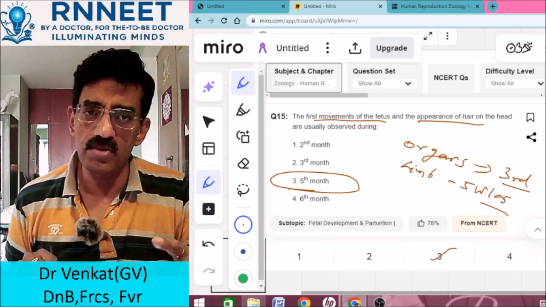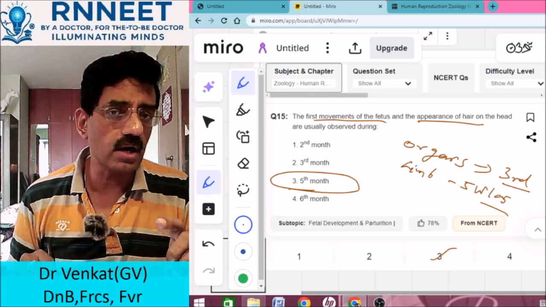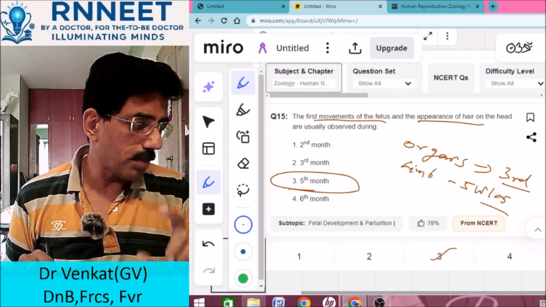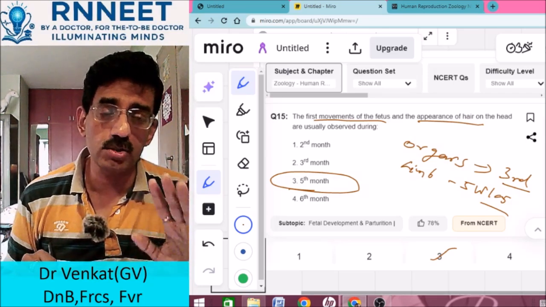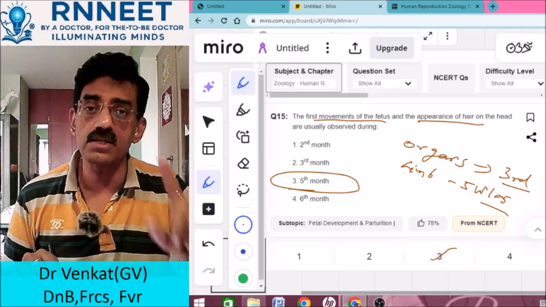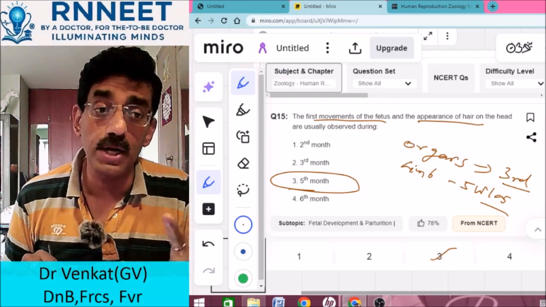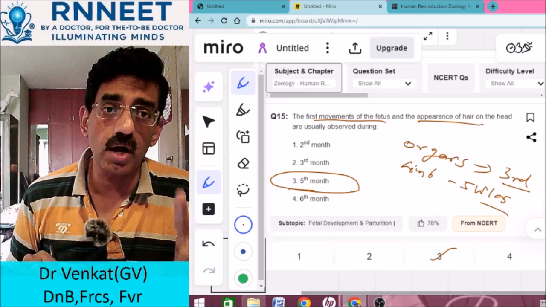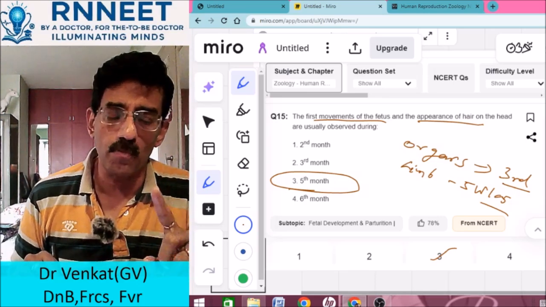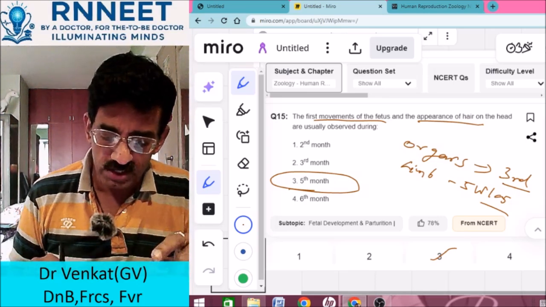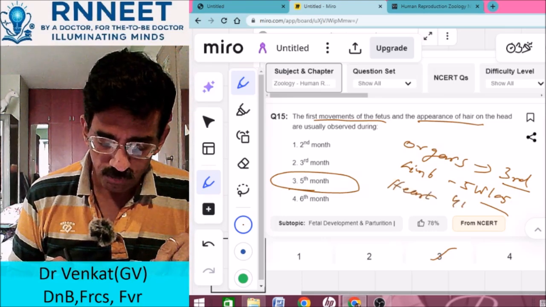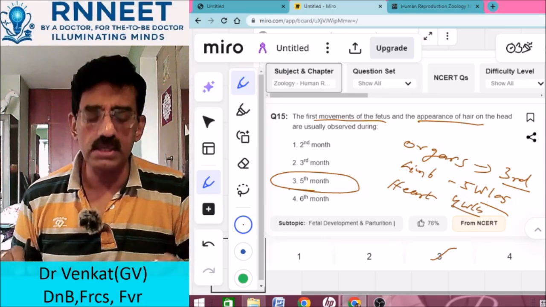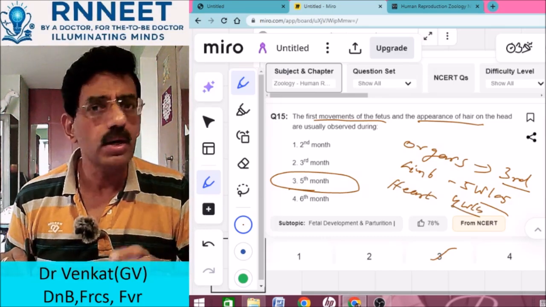Okay, which is another very commonly asked question. Appearance of heart. All organs you said third month, but the appearance of the heart is by how early? How early do you get the presence of the cardiovascular system and the presence of heart? Heart is present by the 4th week itself. Okay, so these are all important milestones that you should remember.